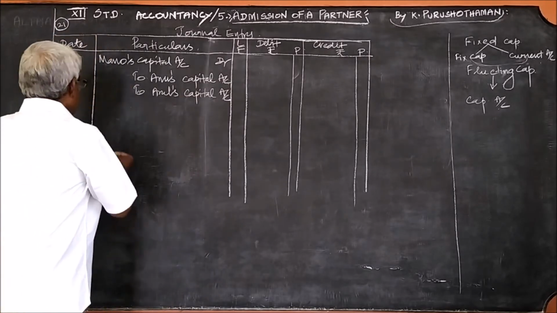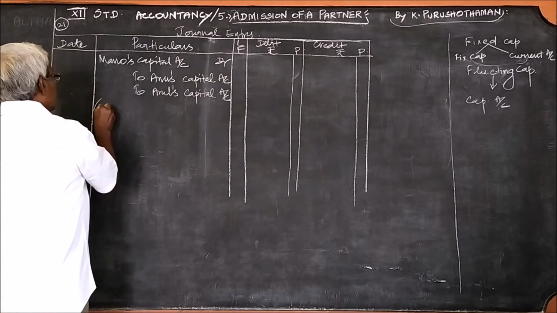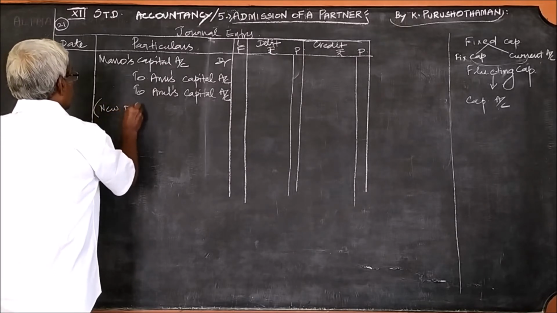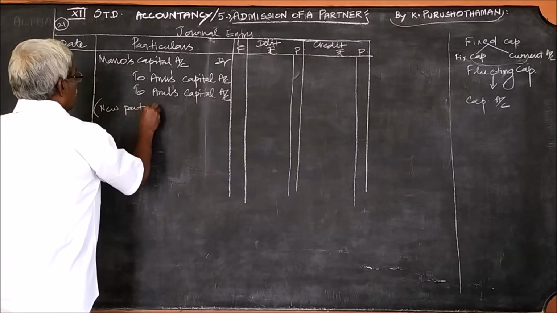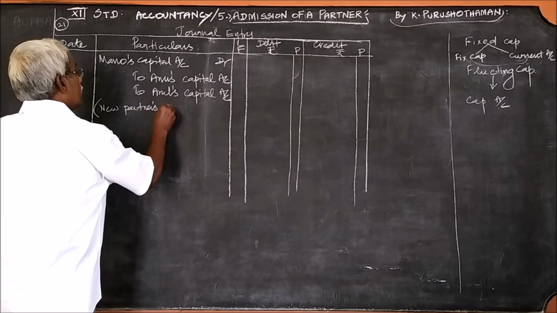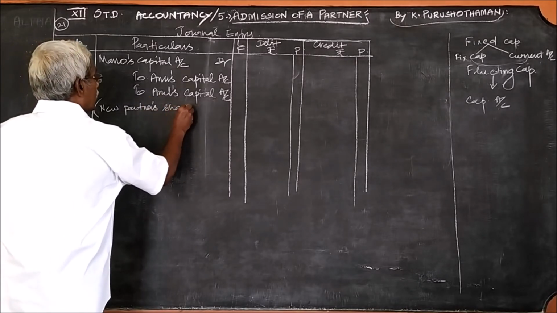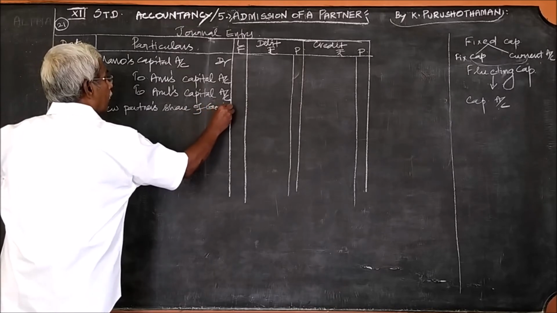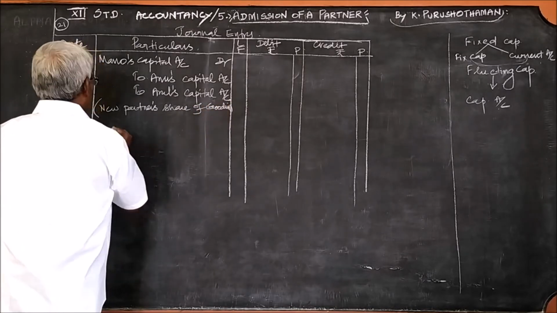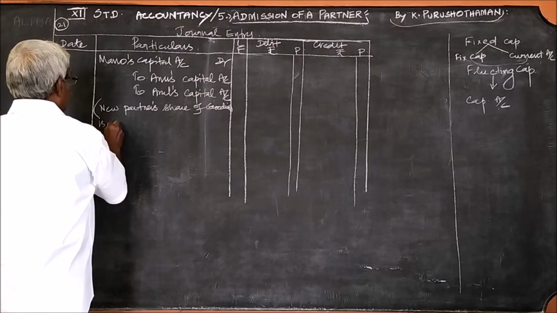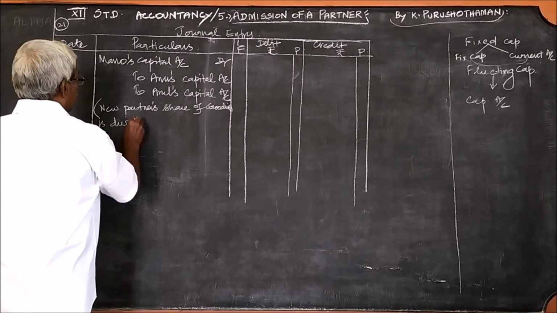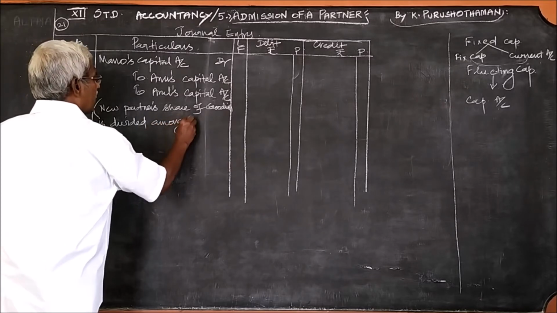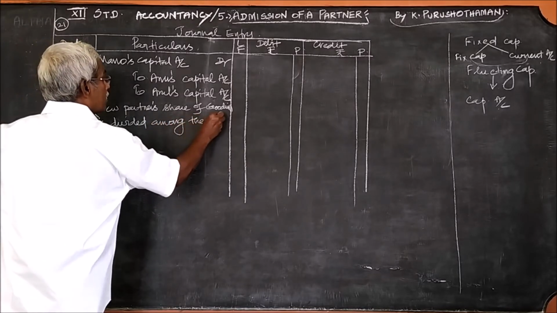So, as usual, the new partner's share of goodwill is divided among the old partners.